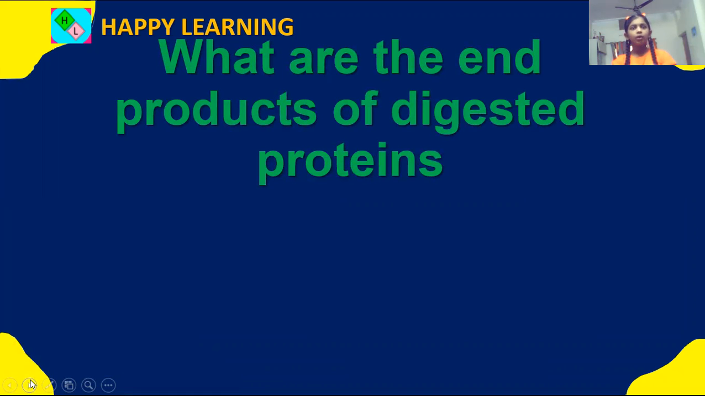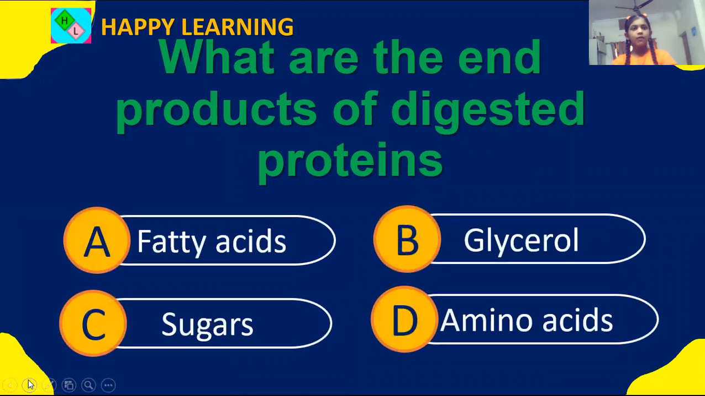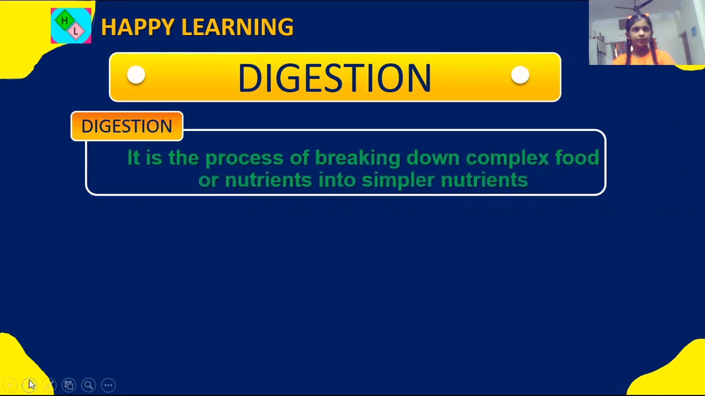What are the end products of digested proteins? Options are fatty acids, glycerol, sugars, amino acids. So first, to know the answer, let's see what digestion is. It is the process of breaking down complex food or nutrients into simpler nutrients.